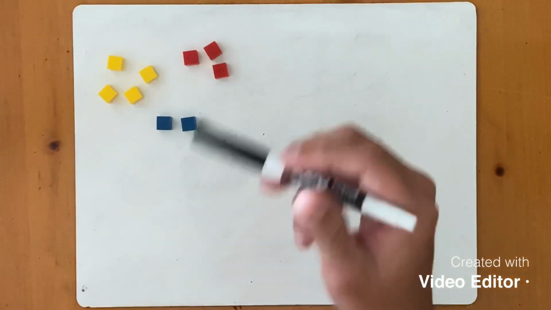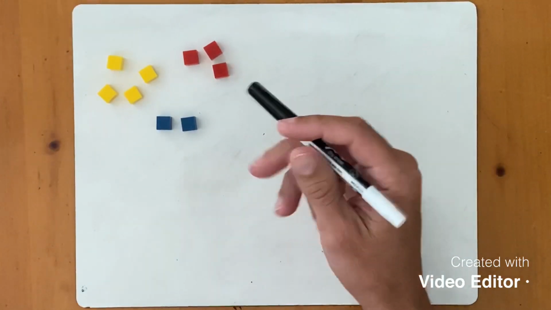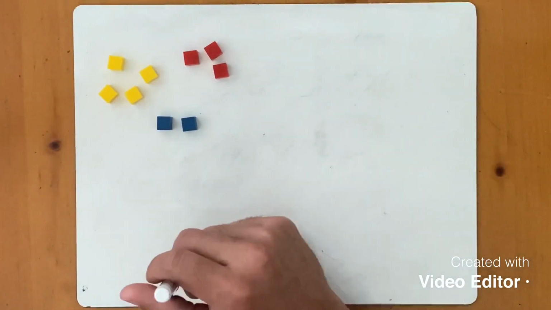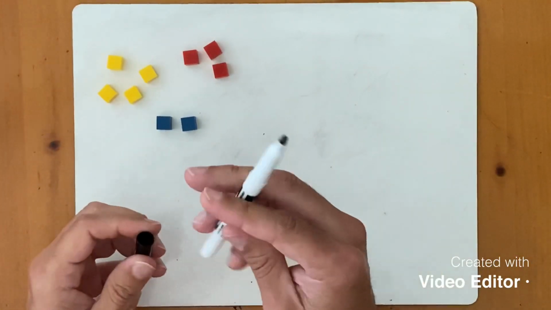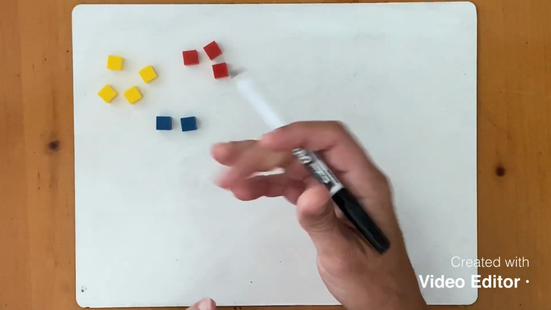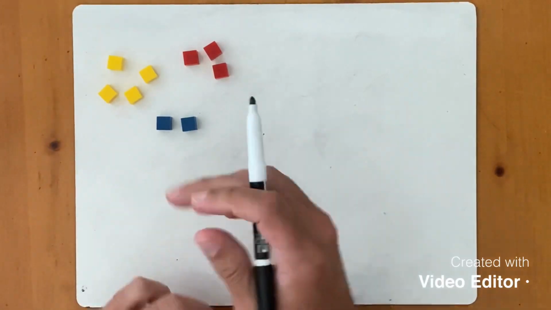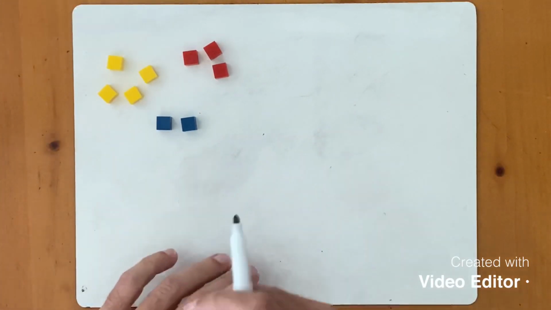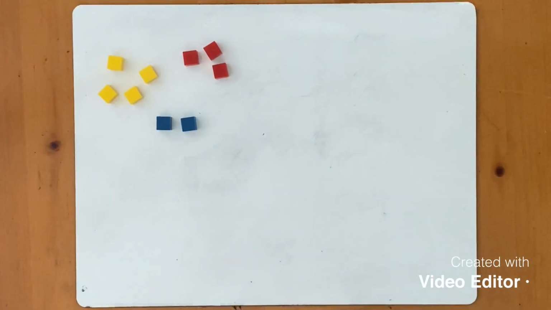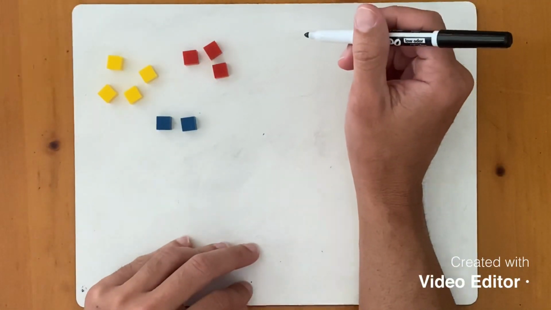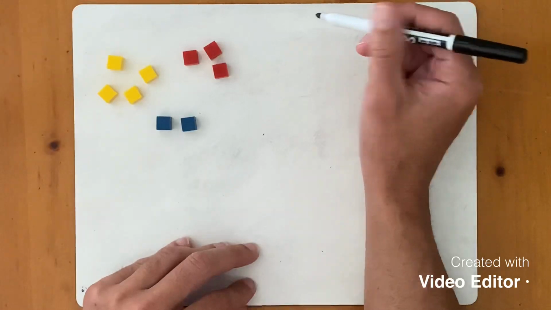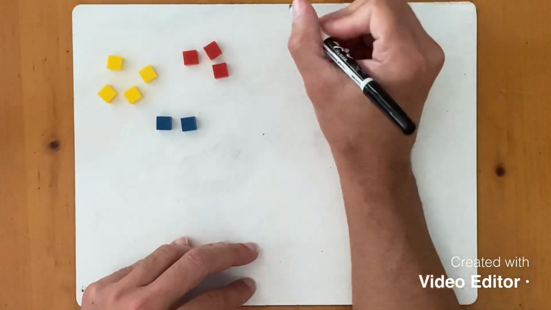All right, so let's say that I put these into a cup and I shook them up, and then I reach in there and I want to randomly grab one out. So I want to figure out what's the probability that I end up picking out a certain cube. All right, so let's start off easy. Let's say I want to find the probability, if I randomly choose one of these, that I pick a red cube. Okay, so how do I write that?